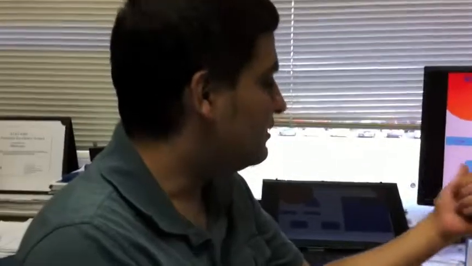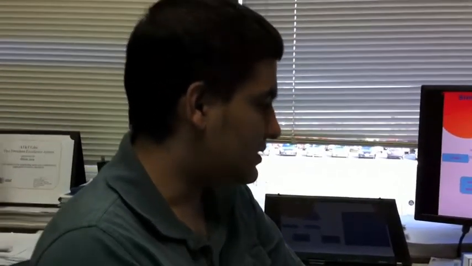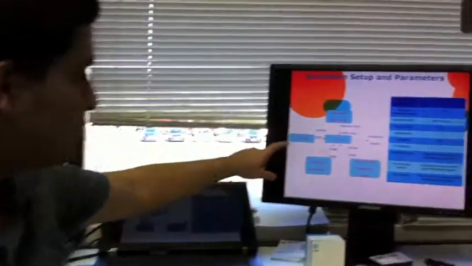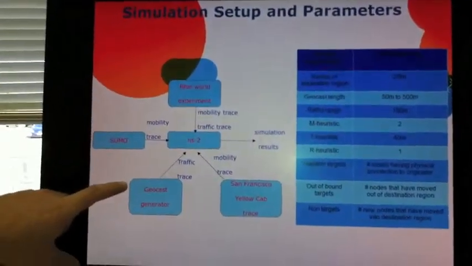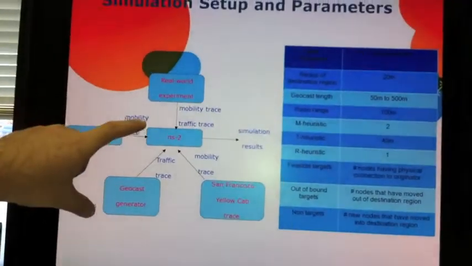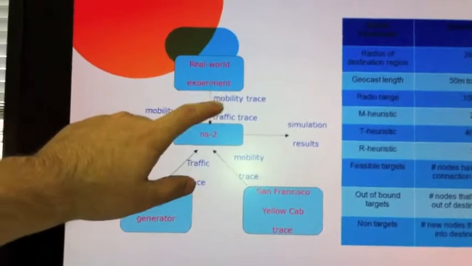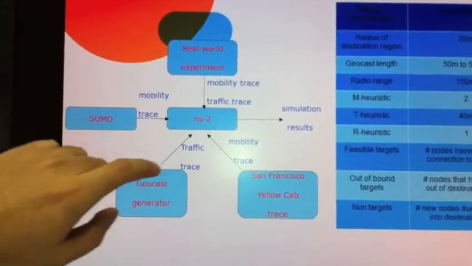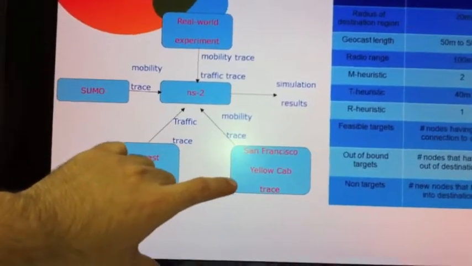Hi, I'm Rajesh Panta. I will explain some of the simulation results. Because we could not do the real-world experiment with a large number of vehicles, we used simulation for large-scale experiments. We used SUMO to generate the mobility trace of the vehicles. We used traces from the real-world experiment for both mobility trace and traffic trace. We also used real-world traffic data collected from AeroCab in San Francisco City.